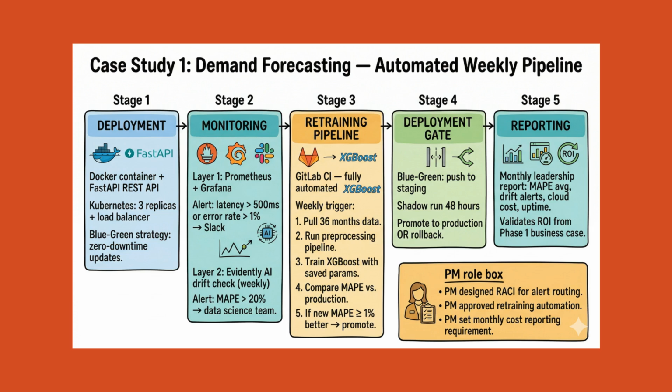Infrastructure monitoring. Prometheus collects latency, error rate, and resource utilization. Grafana dashboard, visible to the operations team. Alerts: Slack notification when P95 latency exceeds 500 milliseconds, or error rate exceeds 1%.